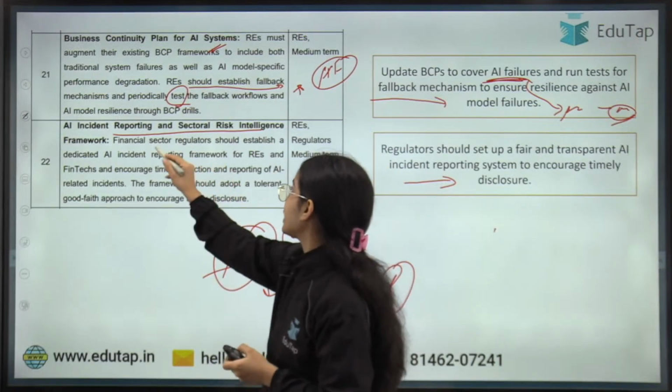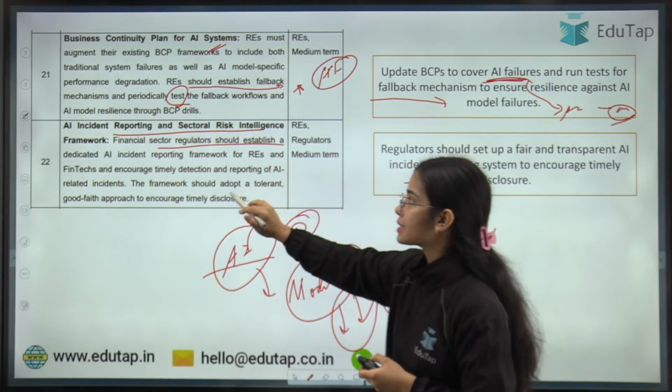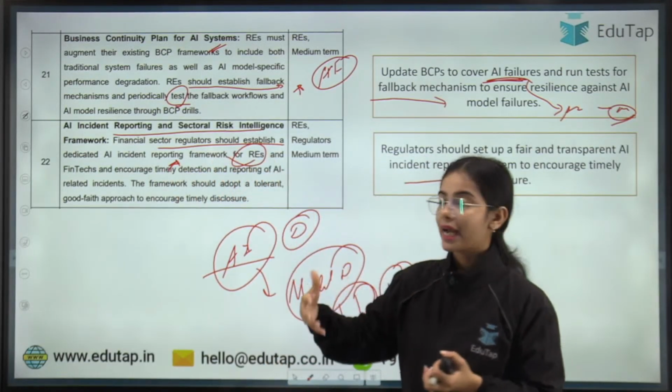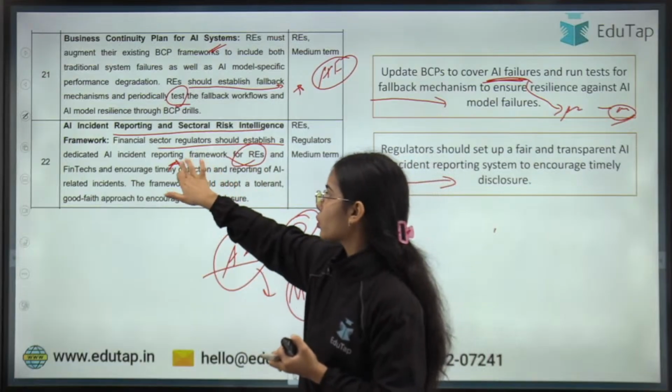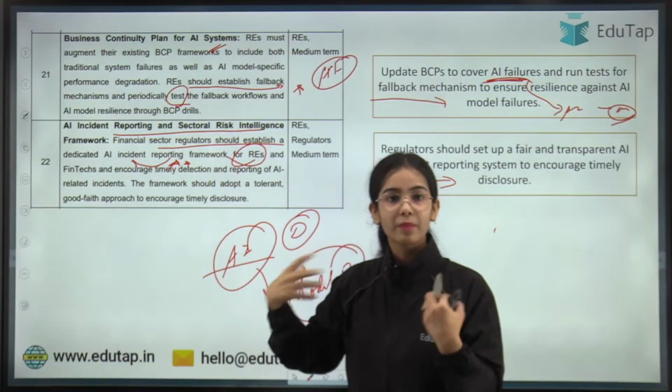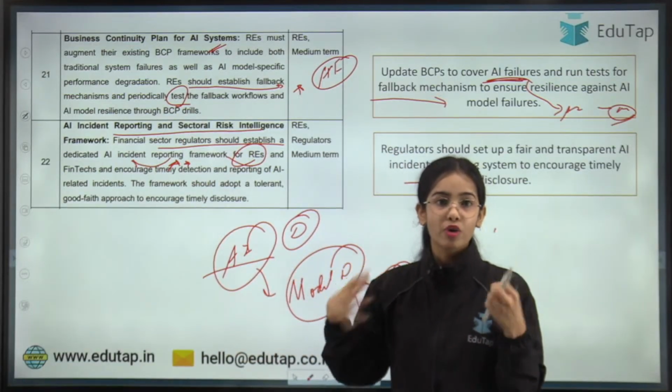Financial sector regulators should establish a dedicated AI incident reporting framework where the regulated entities and the fintechs can report any AI incident, such as the AI starting to provide data by itself, or starting to provide wrong answers and such.